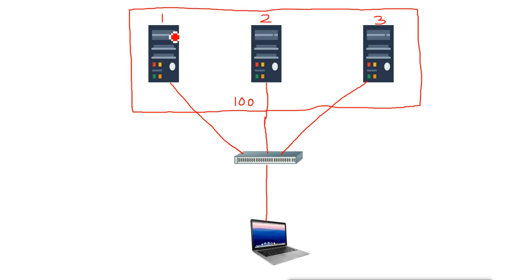So this is the dedicated IP for these cluster nodes, and when we configure the cluster, we use this IP address as a virtual IP address, 192.168.0.100. Now they are connected to the same subnet, that means they are connected to the same switches, and also the user is in the same subnet. Now what happens when the user wants to access these cluster services? The user will not access these cluster nodes itself. They will not give an IP address like 192.168.0.1 or 0.2 or 0.3. The users will use this IP address.